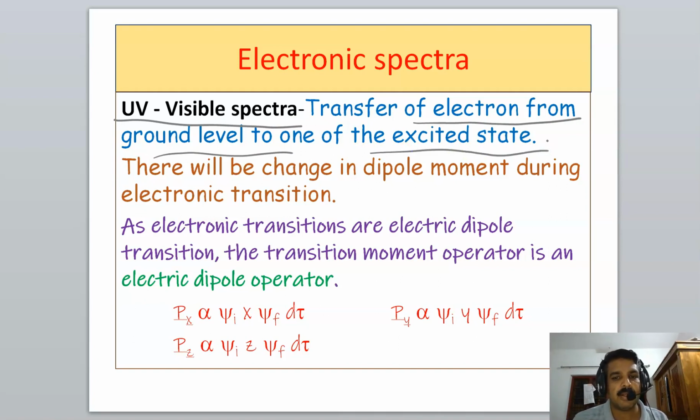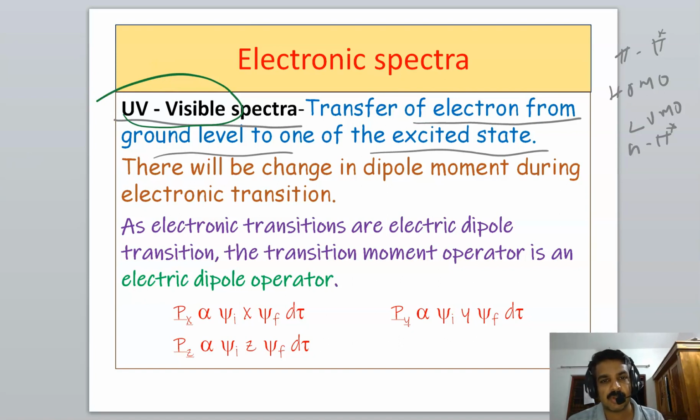You may state that electrons are transferred from the highest occupied molecular orbital to the lowest unoccupied molecular orbital, or that transitions are mainly from pi to pi star orbital, n to pi star orbital, like that. And during electronic transition, the light required is UV visible light, so it is also known as UV visible spectroscopy.